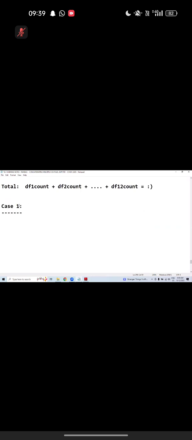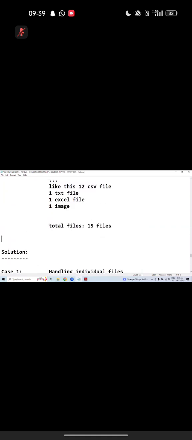Case number 2. What is case number 2? Simple. You do one thing: create 12 data frames, then concatenate them. Concatenate 12 data frames into one year data frame. Then apply all operations. This is very easy, this is the process we are doing now.